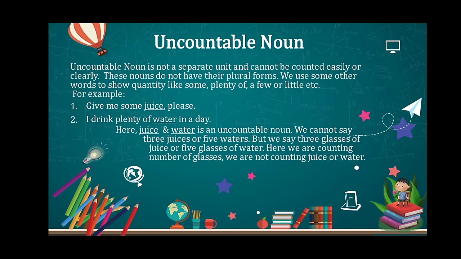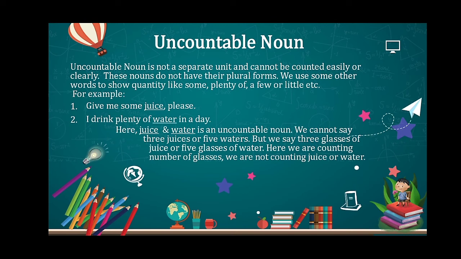Uncountable noun. Uncountable noun is not a separate unit and cannot be counted easily or clearly. These nouns do not have their plural forms. We use some other words to show quantity like some, plenty of, a few, or little, etc. For example, give me some juice please.